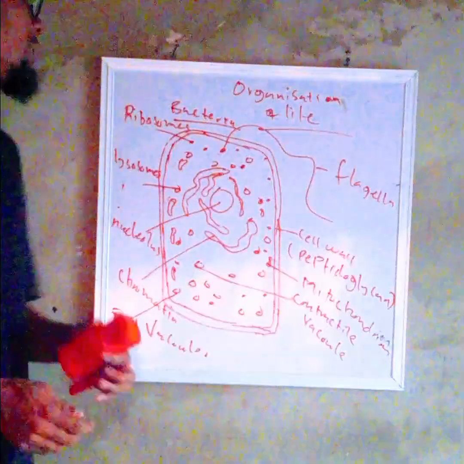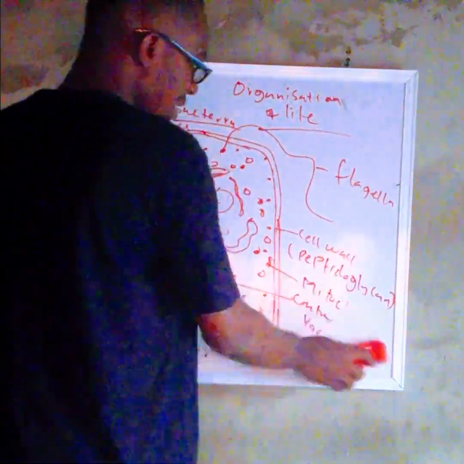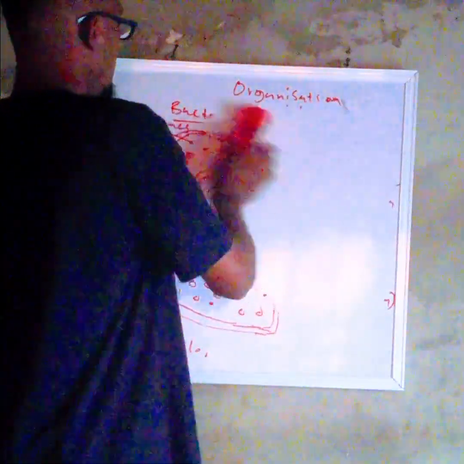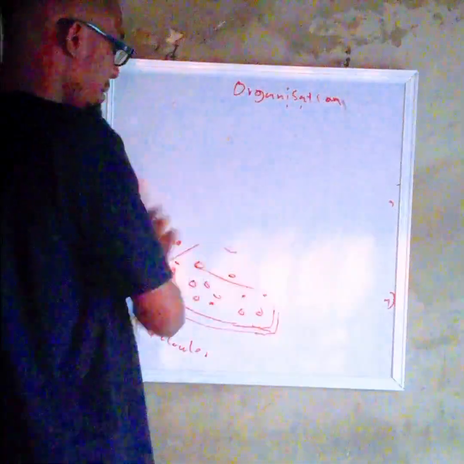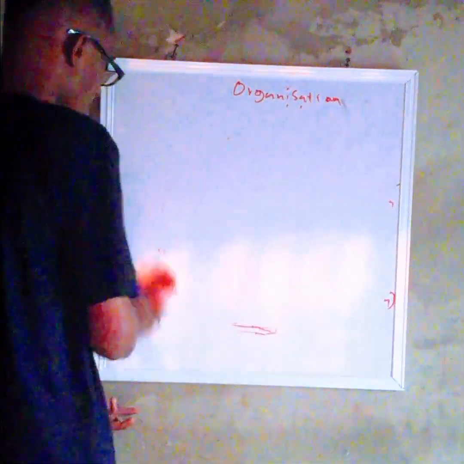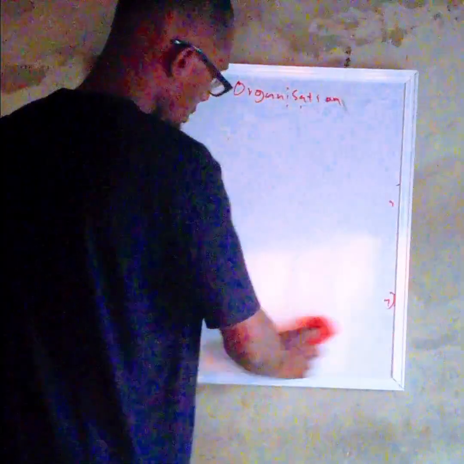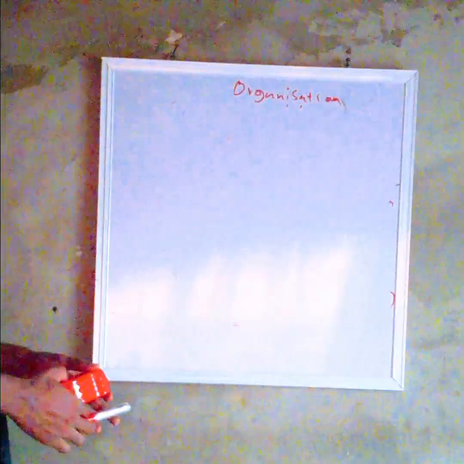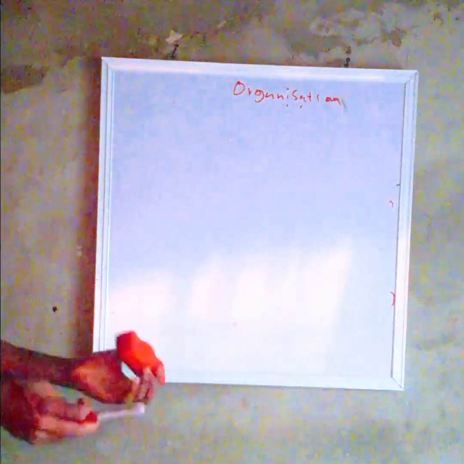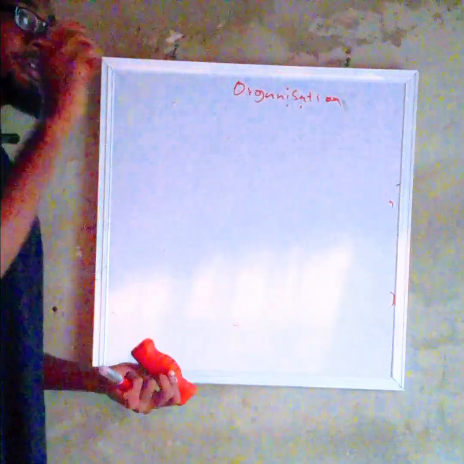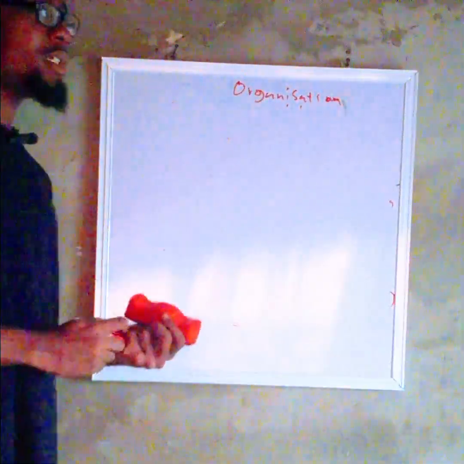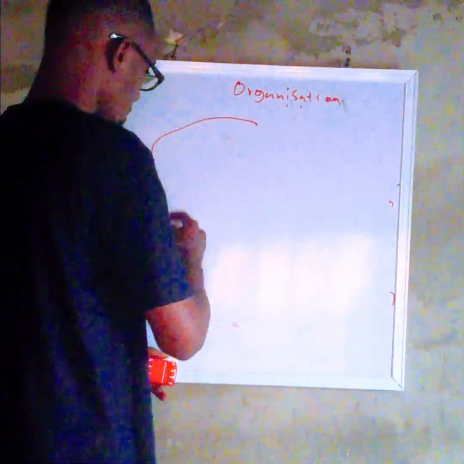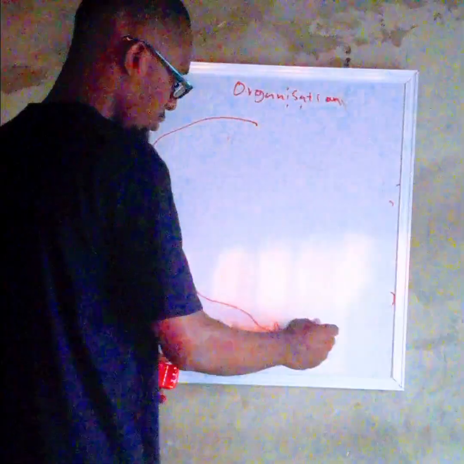There's no nuclear membrane. Okay, let us draw the typical eukaryotic cell. When I say a eukaryotic cell, I mean a cell that has a what? A cell that has a nuclear membrane and other parts. For instance, the Golgi apparatus is not here. The endoplasmic reticulum will not be here in the prokaryotic. But in the eukaryotic cell, you see all those things. So let us draw this. Normally, we draw something like this.